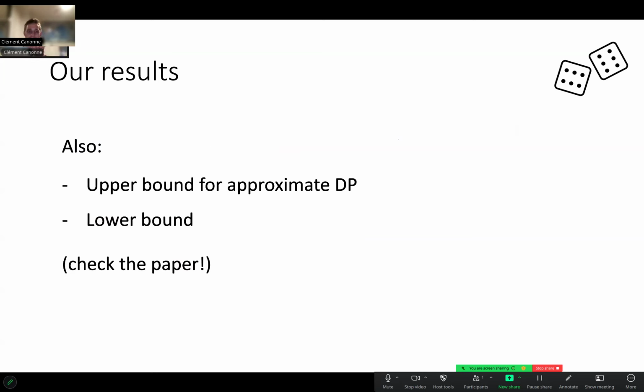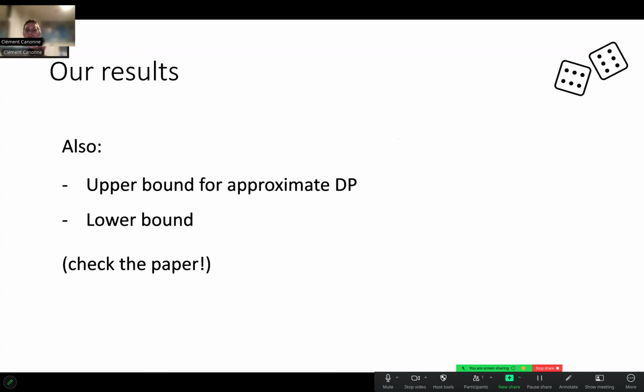Now, due to time constraints and the format of this talk, I am not going to talk about the rest of the results we have. I'm going to focus on this one that I just briefly flashed to you in this slightly informal way. But we also have an upper bound for approximate DP. So if you already forgot what that is, don't worry. But this is when I have two parameters, epsilon and delta, which also come into play.